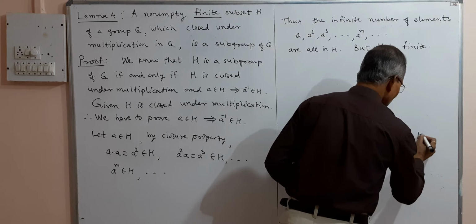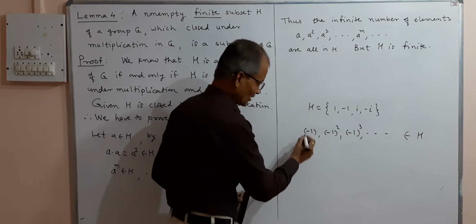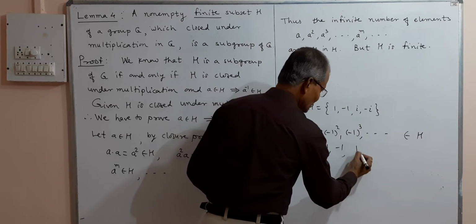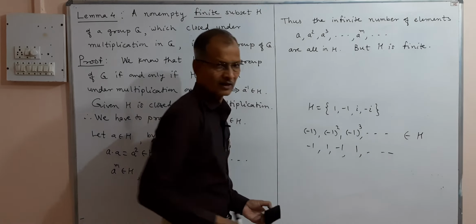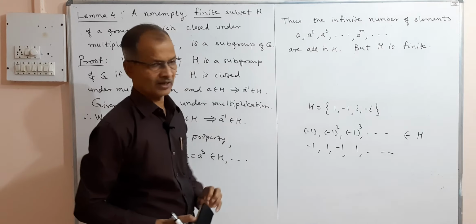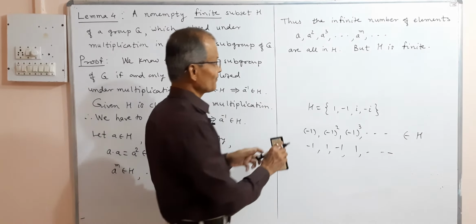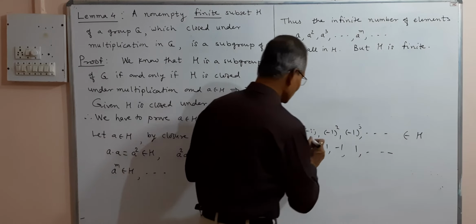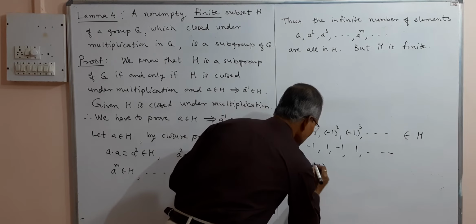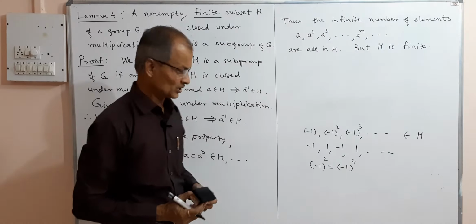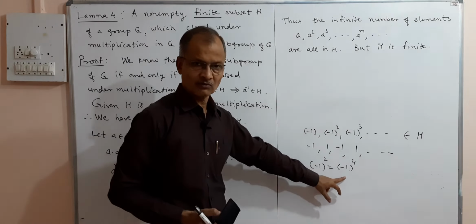So here these are repeated. Here it is minus 1, this is 1, this is minus 1, further is 1, etc. So it is repeated, and that is the same meaning. These powers of a will be repeated because H is finite. Repeated means, now here we have, say, minus 1 squared is the same as minus 1 raised to 4. This is a repetition because this is 1, and this is also equal to 1.